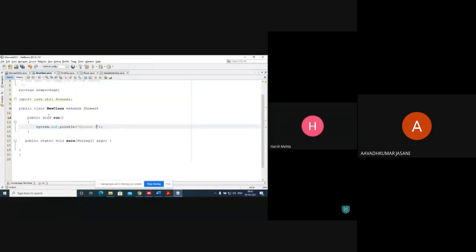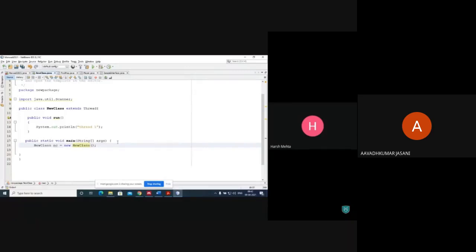Now you might be asking, how do I execute this run method? The simple way would be to create an object and call this method. No, in multi-threading it's not that way. I'm going to make one object: nc is equal to new NewClass.